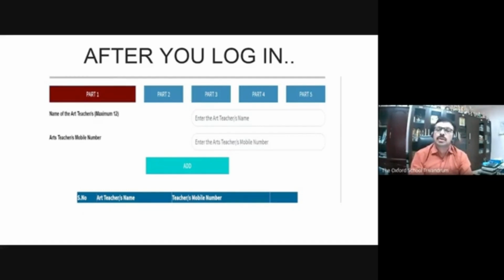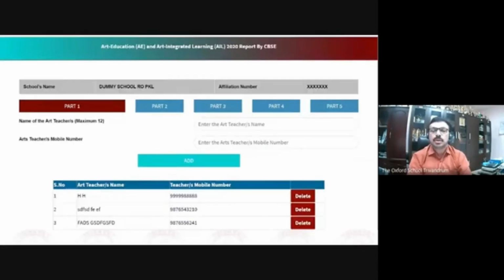Part 1, again, it is only for filling the data of the art teacher and all co-scholastic teachers except computer teachers. Maximum 12 numbers. It should be like this. This is an example. The page we have entered is an example.